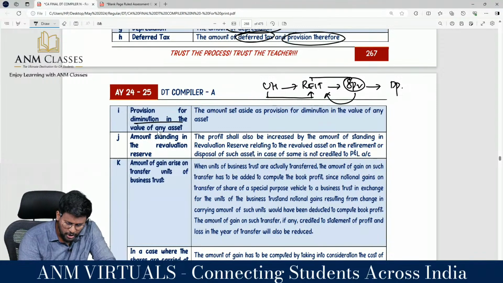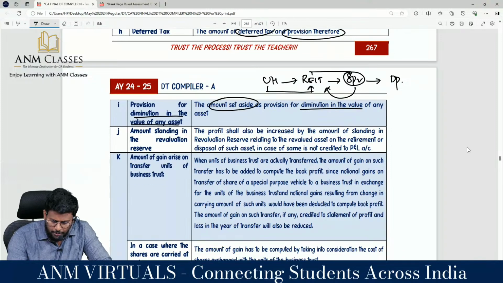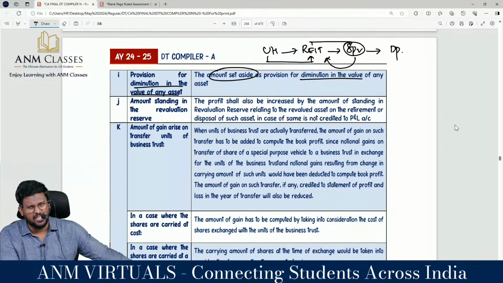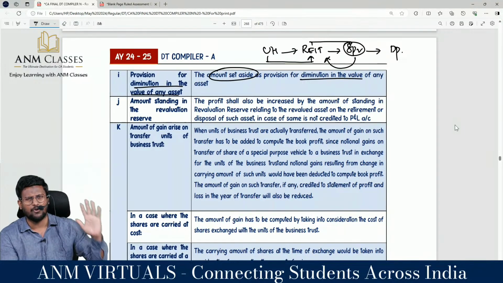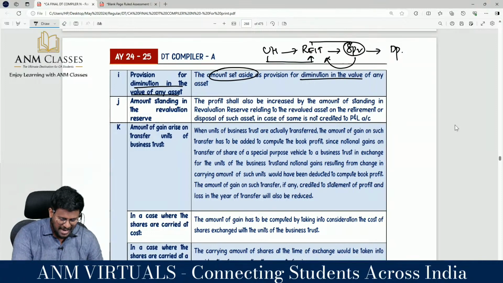Provision for diminution in the value of any asset. Amount set aside as provision for diminution in the value of any asset. So you are creating some provision for diminution in the value of asset, should be added back. Because if these items and all allowed to be debited to P&L account, my dear lovable students, then you will create so much of unnecessary provision just to reduce the net profit, to escape from the MAT, should be added back. Amount standing in the revaluation reserve.